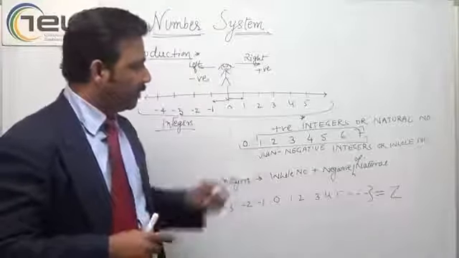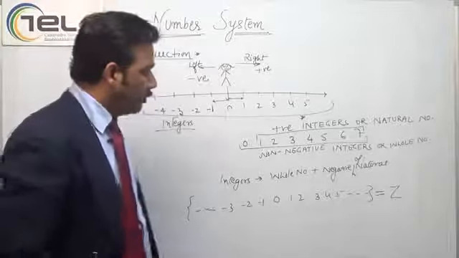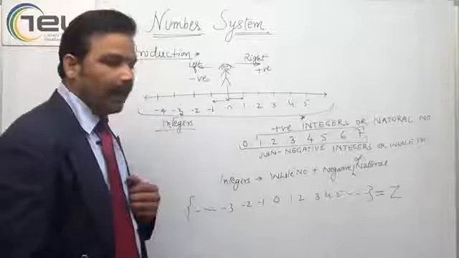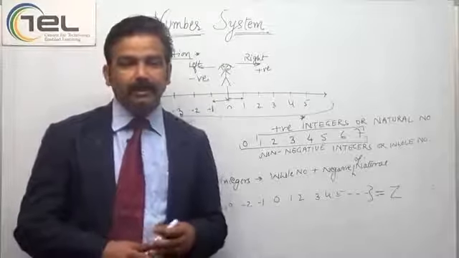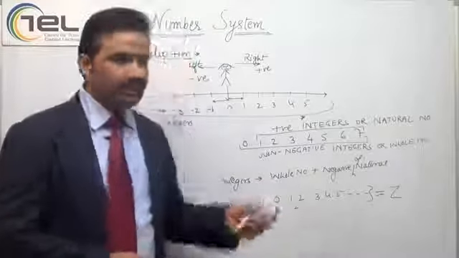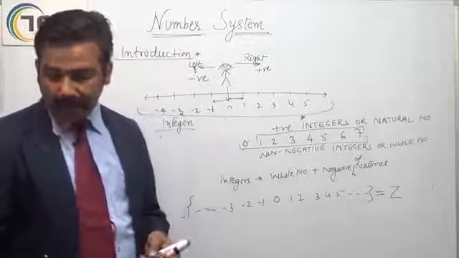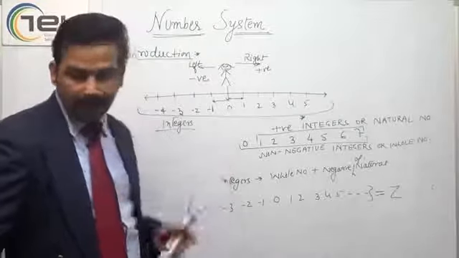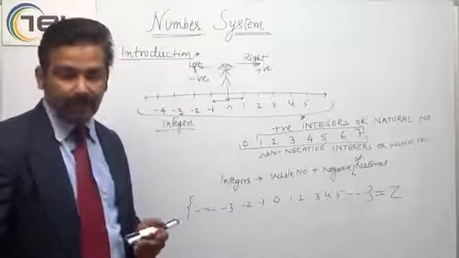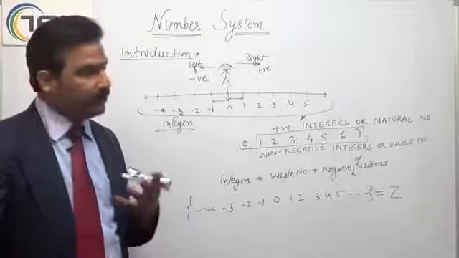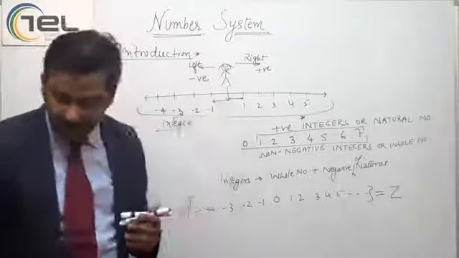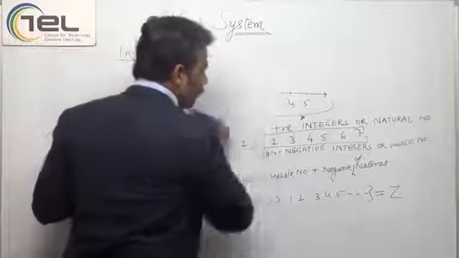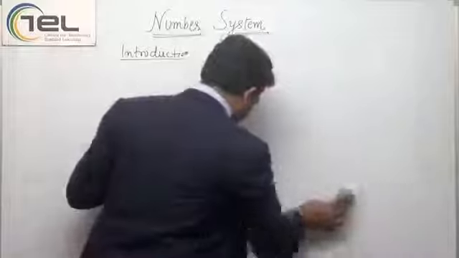So natural numbers are denoted with N, whole numbers are denoted with Z with the W, and the integers are denoted by the letter Z. Got it? So this is what we have for numbers and their representation on the number line. I have just given you an idea of what the numbers are. Now let us move on to another thing.